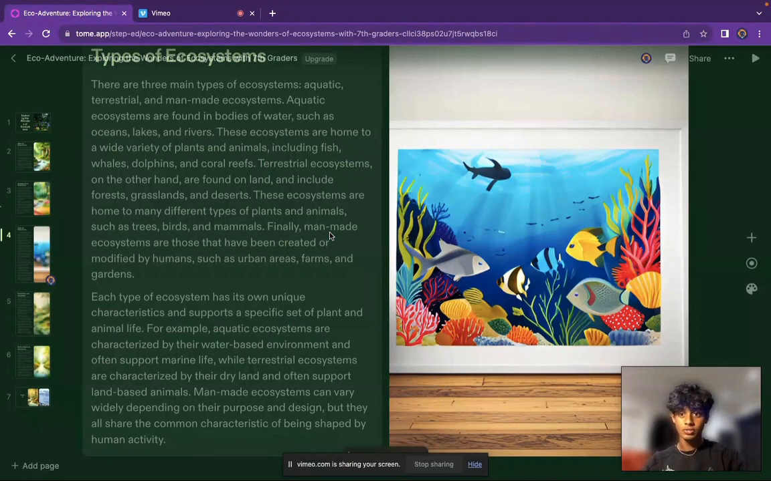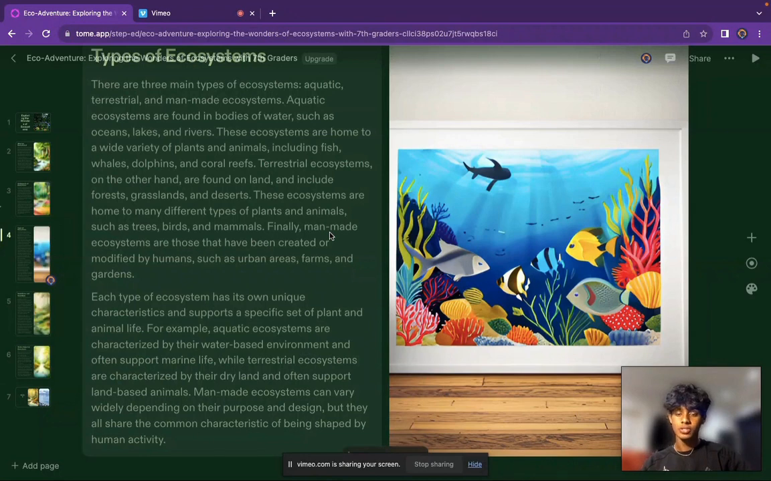Terrestrial ecosystems, on the other hand, are found on land and include forests, grasslands, and deserts. These ecosystems are home to many different types of plants and animals, such as trees, birds, and mammals. Finally, man-made ecosystems are those that have been created or modified by humans, such as urban areas, farms, and gardens.